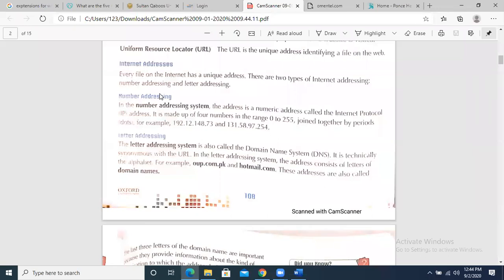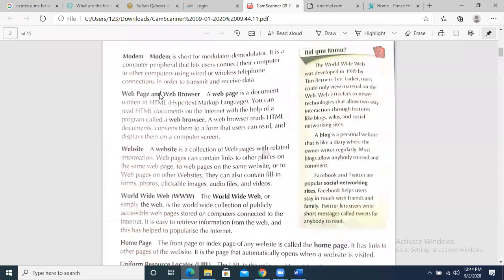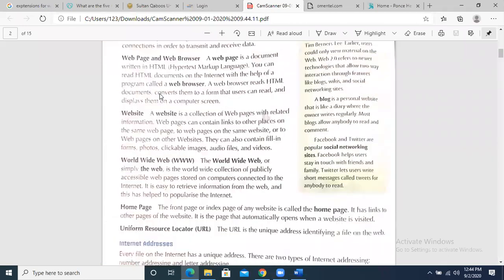Now, we had discussed what is meant by a website and a web page, which is created in HTML, hypertext markup language. Then we discussed that web pages are collected together to make a website. A website is uploaded on a server from where we access it.